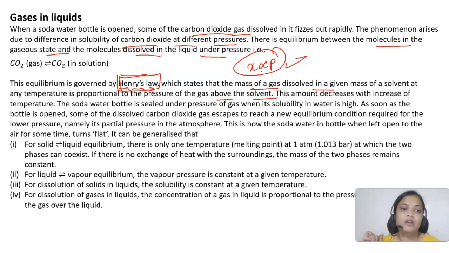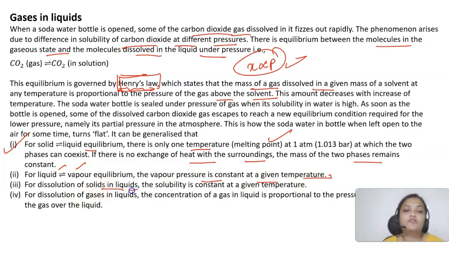So what we can say for this physical equilibrium is that for solid-liquid equilibrium there is only one temperature, the melting point, where the two phases can exist. There is no exchange of heat with the surroundings, and the masses will also remain constant. For liquid-vapor equilibrium, the vapor pressure is constant at a given temperature.